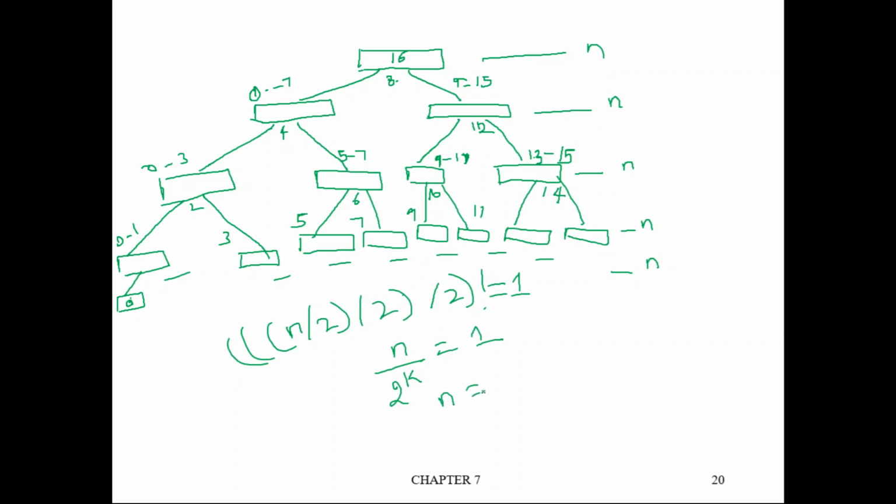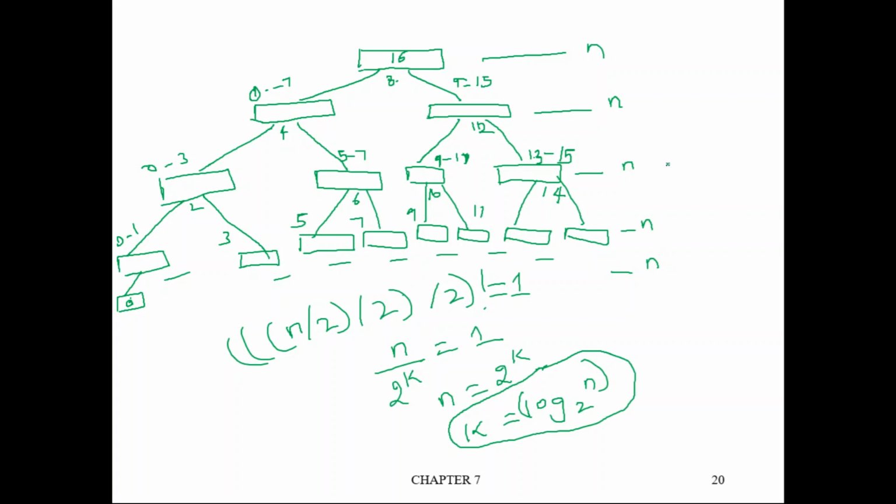So n is the number of elements, so n is equal to 2 power k. So what is k? k is equal to log n to the base 2. If you represent it as a binary tree, since at every time it is partitioned into 2, then if there are n elements, the tree will have log n to the base 2 levels. Is it clear?